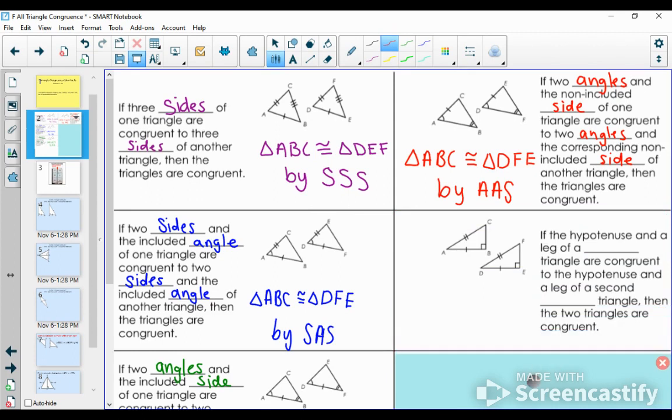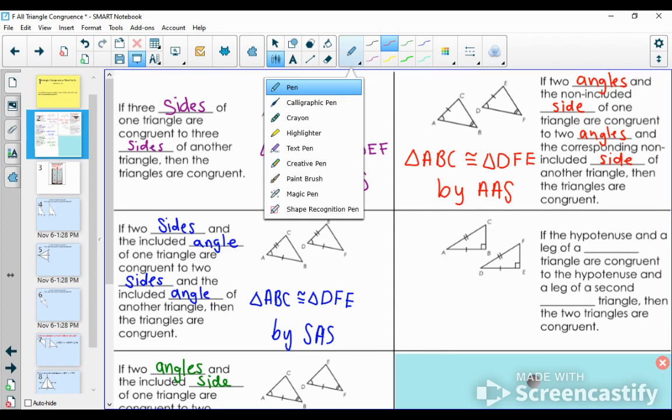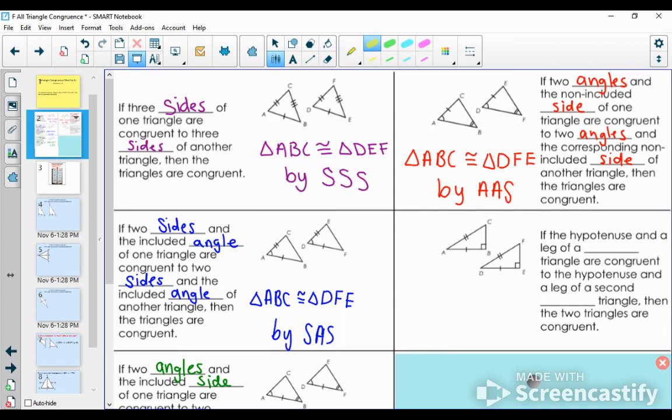Next one on our list is going to be brand new. So this one says, if the hypotenuse and the leg of some sort of triangle are congruent to the hypotenuse and the leg of a second triangle, then these two triangles will be congruent. I've got a hint as to what that word should be because we're talking about hypotenuses.